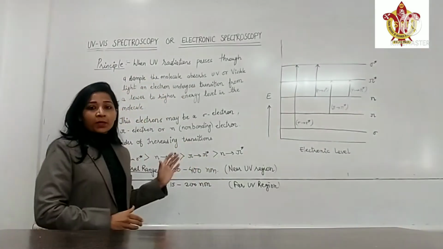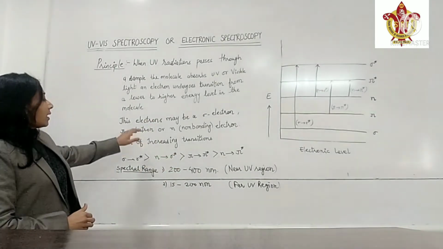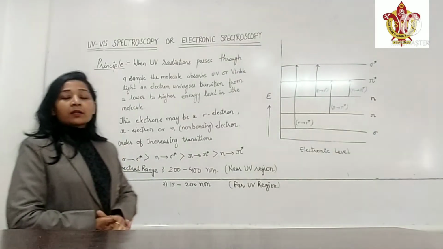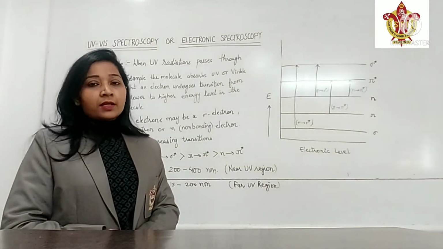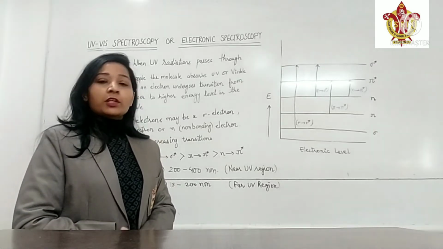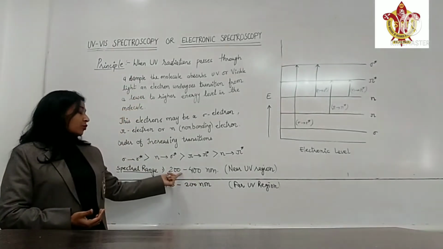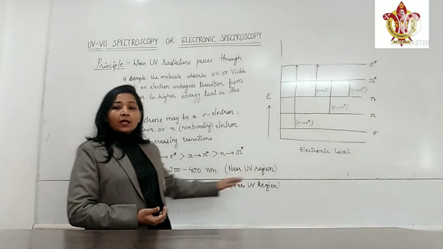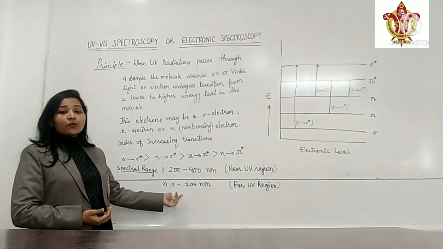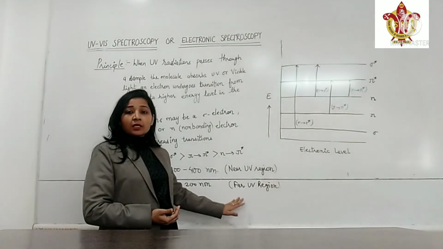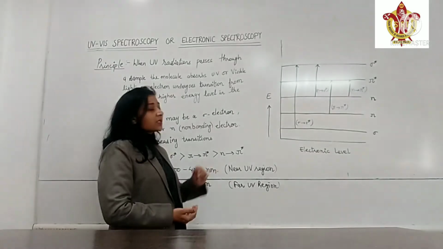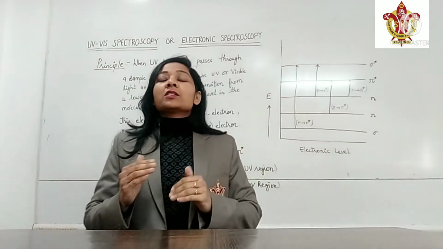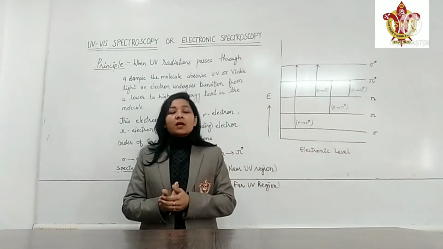Further in this topic, we are studying the spectral range of ultraviolet spectroscopy. The ultraviolet spectral region can be divided into two parts, that is the near ultraviolet region and the far ultraviolet region. The near ultraviolet region ranges from 200 nanometers to 400 nanometers, and the far ultraviolet region is from 15 to 200 nanometers. In this type of spectroscopy, different ranges or different energy levels are involved.